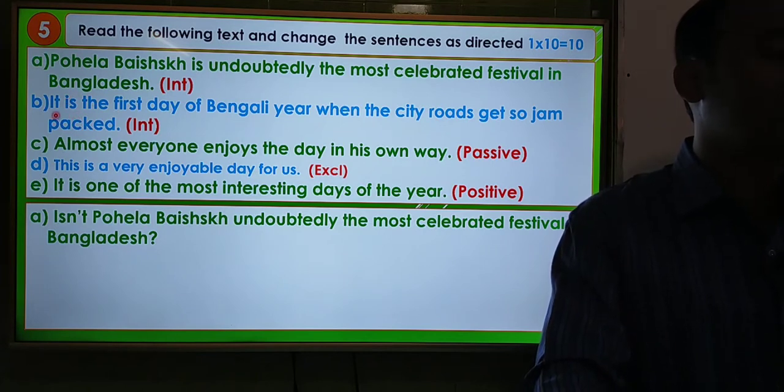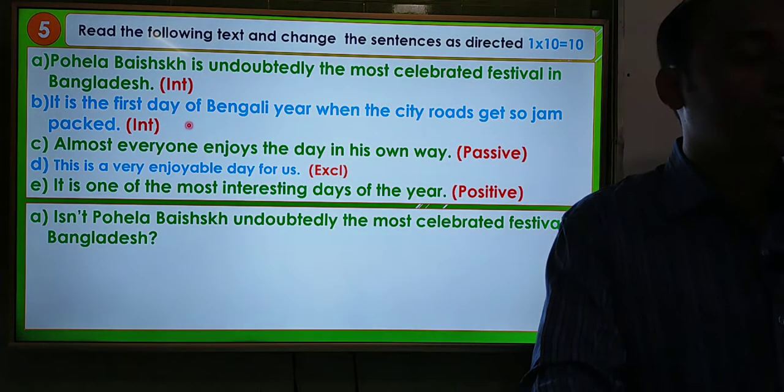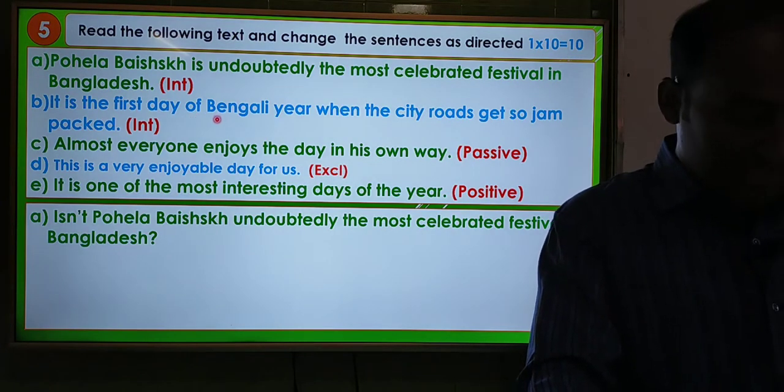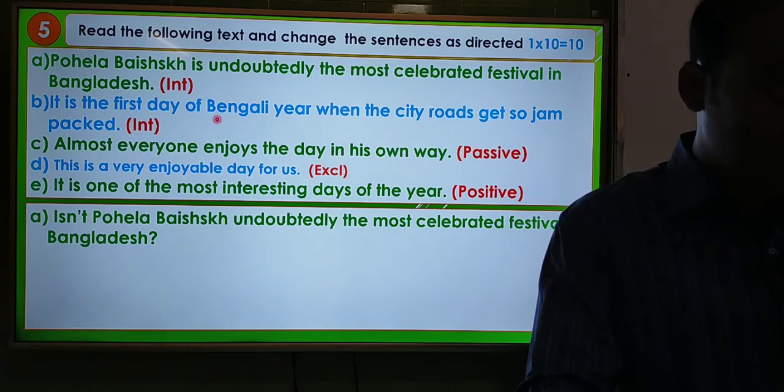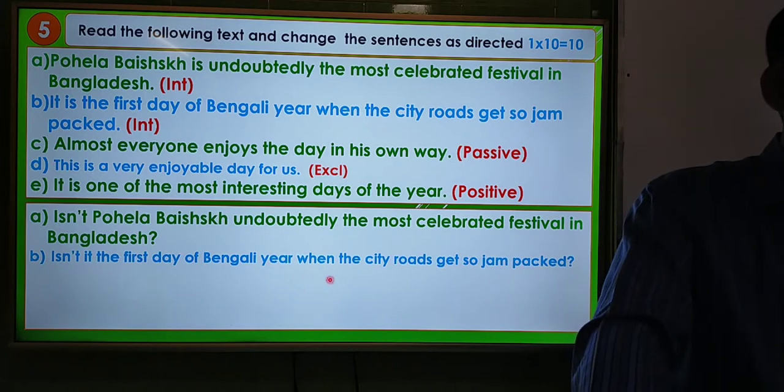Here the subject is it, and as the sentence is affirmative we have to make it negative interrogative to do transformation, and we are doing actually transformation. That's why you have to use negative form to do this one. Okay, so the answer will be, isn't it the first day of Bengali year when the city roads gets so jam packed? This is the answer of the second one.